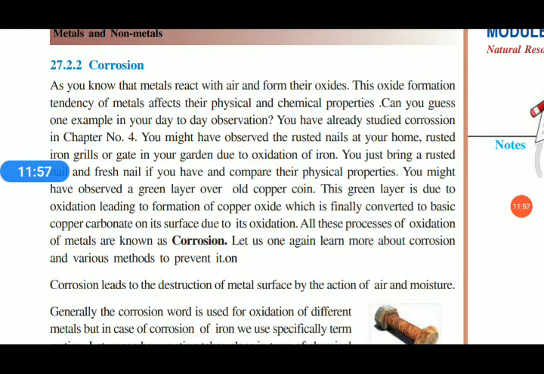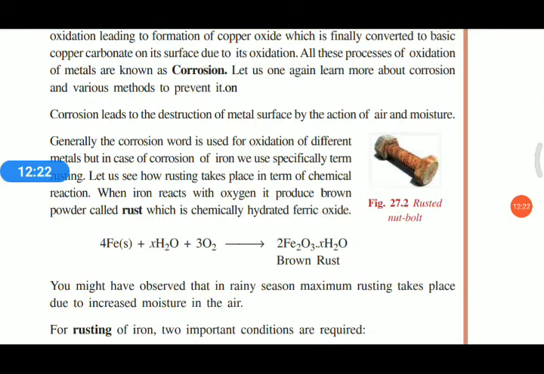Imagine a ship made with a metal, just like iron. It will become rusted. It will be destroyed forever, so we have to make another one. As you see in your surroundings, many metal objects become corroded due to this rusting. Corrosion of iron we can express as 4Fe plus H2O plus 3O2 gives 2Fe2O3·H2O, brown rust.